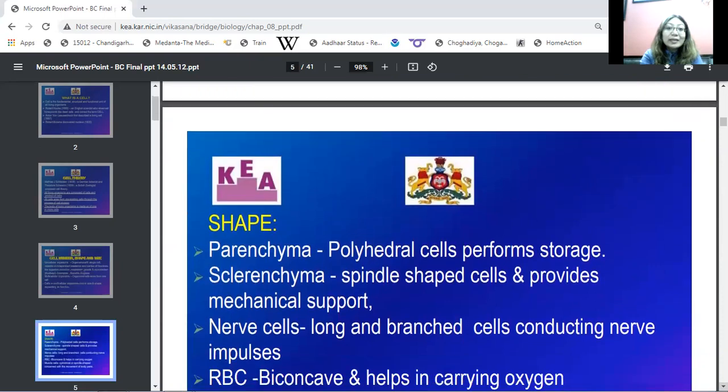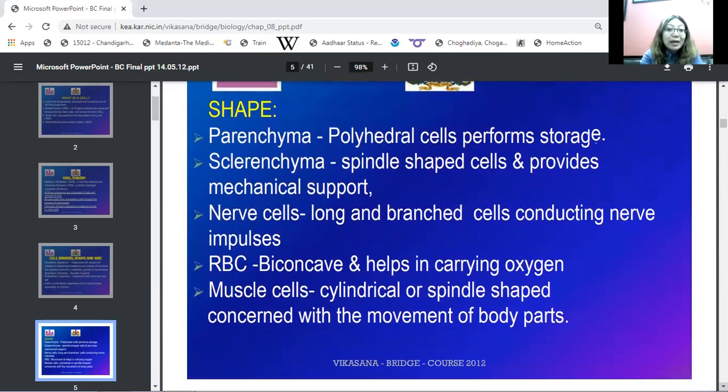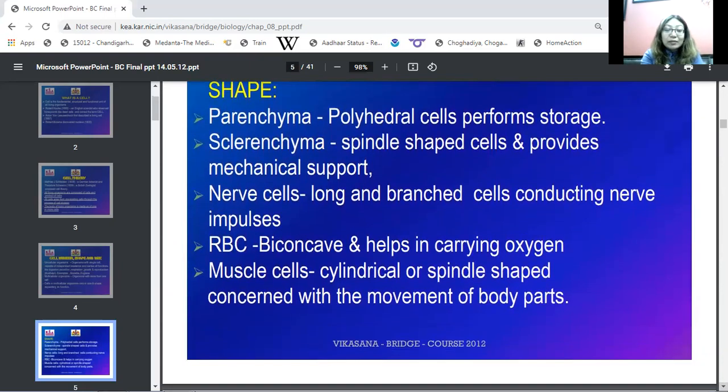For example, in plants, there are sclerenchyma and parenchyma cells. Parenchyma cells are polyhedral in shape, and sclerenchyma cells have a spindle-shaped body. The main function of parenchyma is storage, and sclerenchyma provides mechanical support to the body. Then we have different types of animal cells like nerve cells, red blood cells, and muscle cells, which also have different shapes and sizes.